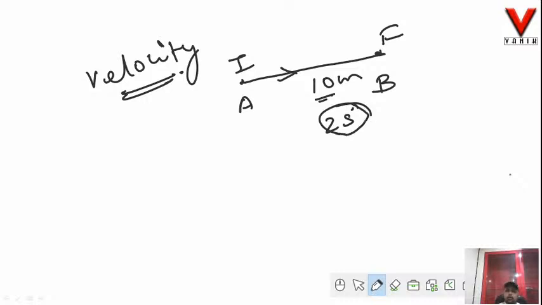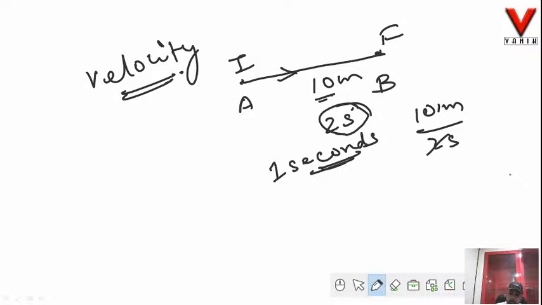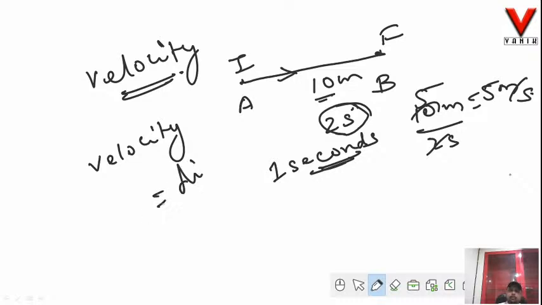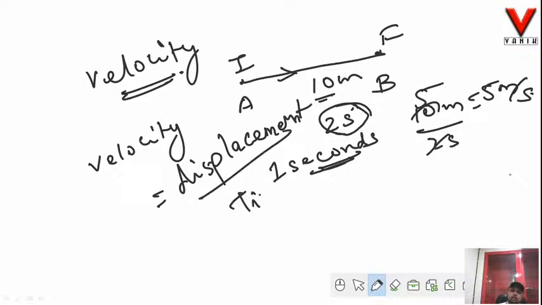So the time taken by the body to cover this 10 meter is 2 seconds. Okay, so that means in 1 second how much displacement is the body covering, or what is the displacement of the body in 1 second? It is 10 meter divided by 2 seconds, so it is 5 meter per second. So how can you write this? Velocity can be written as displacement per unit time.